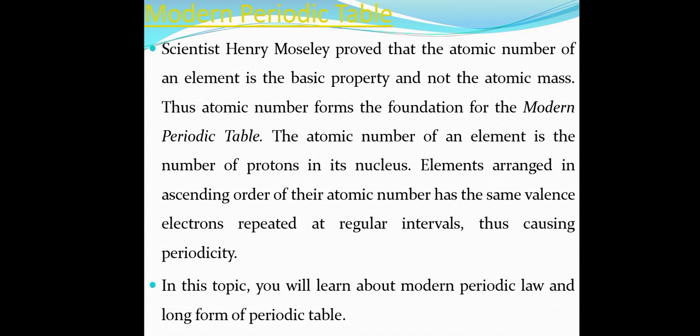Modern periodic table. Scientist Henry Moseley proved that the atomic number of an element is the basic property and not the atomic mass. Thus, atomic number forms the foundation for the modern periodic table. The atomic number of an element is the number of protons in its nucleus. Elements arranged in ascending order of their atomic number have the same valence electrons at regular intervals, thus causing periodicity. In this topic, you will learn about modern periodic law and the long form of periodic table.